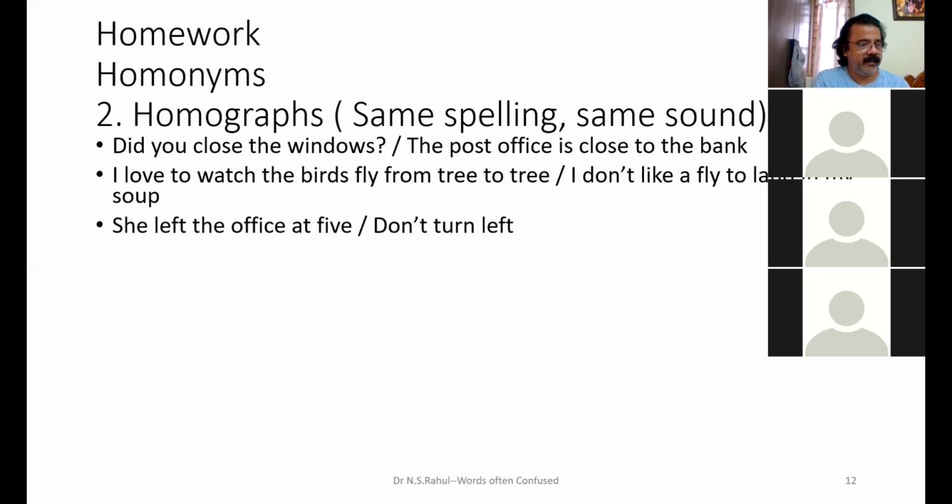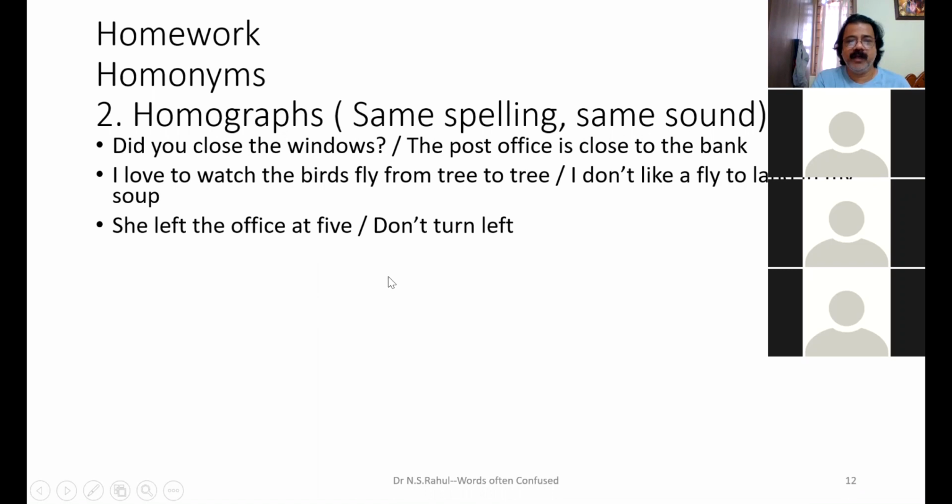Close the windows means to shut. Here it means near. I love to watch the birds fly from tree to tree. I don't like a fly. Here a fly is a noun. Here fly is a verb: birds flying, and here the insect, fly.